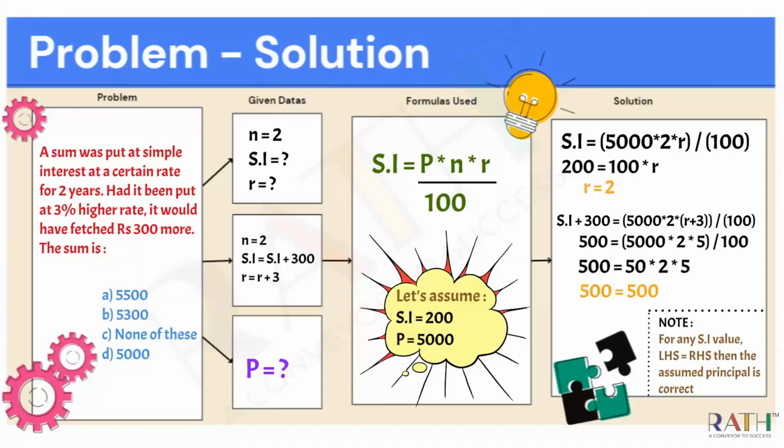So that's fine. If the principal is the correct principal amount, irrespective of the rate of interest and irrespective of anything, the simple interest and the equation will balance. That is why it is called an equation, right? Both LHS and RHS should balance. It will balance only if the principal amount is the correct amount in our case scenario. So the answer to this question is 5,000, Option B. That is why our LHS and RHS got matched.